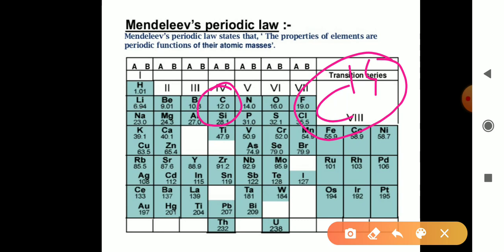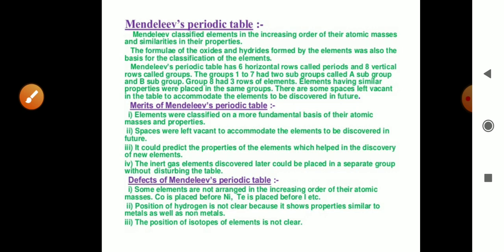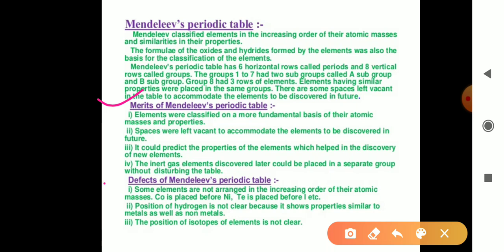So this is the third limitation, that isotopes have no position in Mendeleev's periodic table, or it is not clear about the position of isotopes. So these are certain limitations or demerits of Mendeleev's periodic table. The important topics are the merits of Mendeleev's periodic table and the demerits of Mendeleev's periodic table.